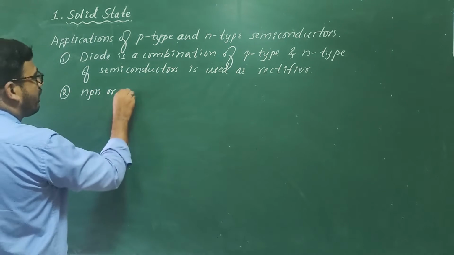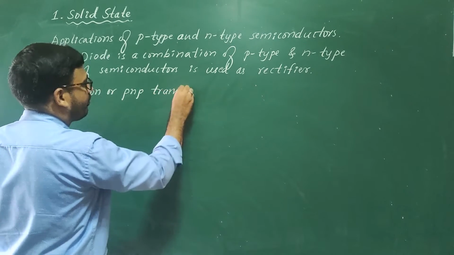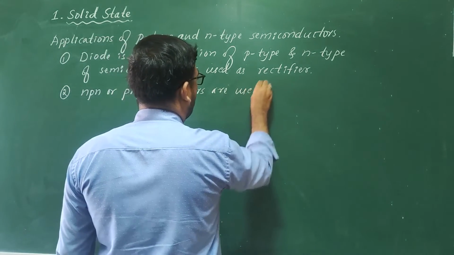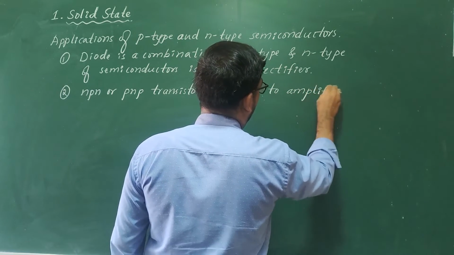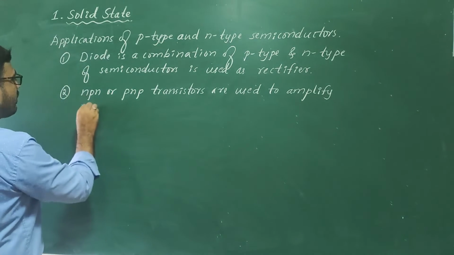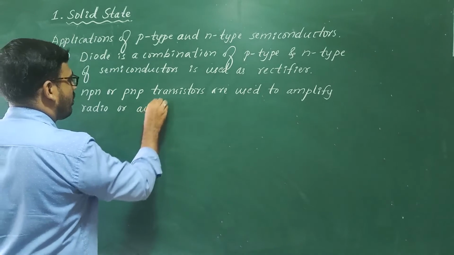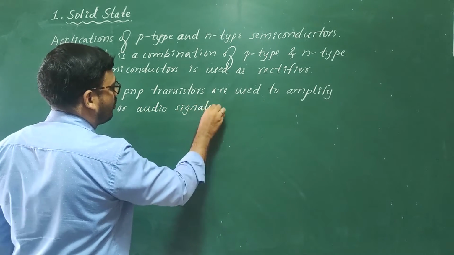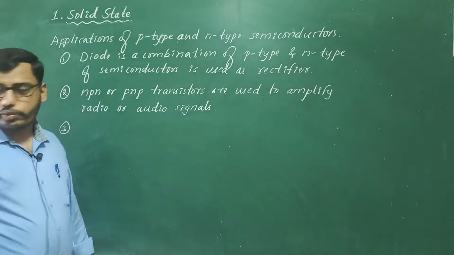NPN or PNP transistors are used to amplify radio or audio signals. The third one is the solar cell, which is a photodiode.